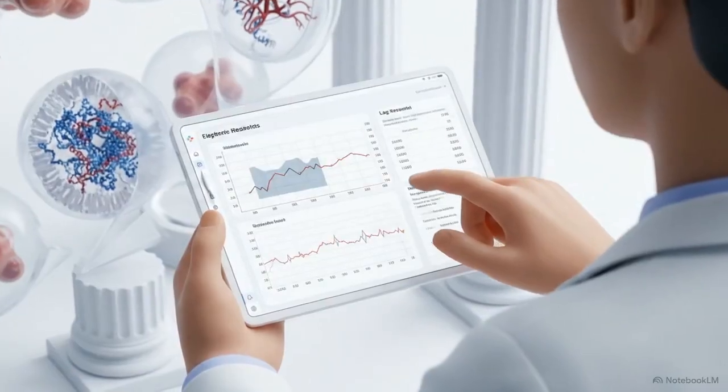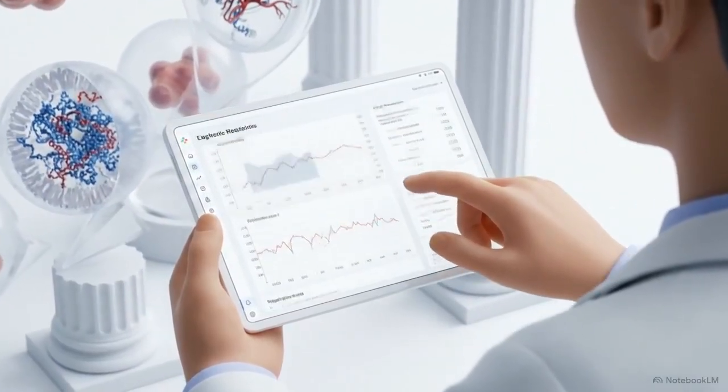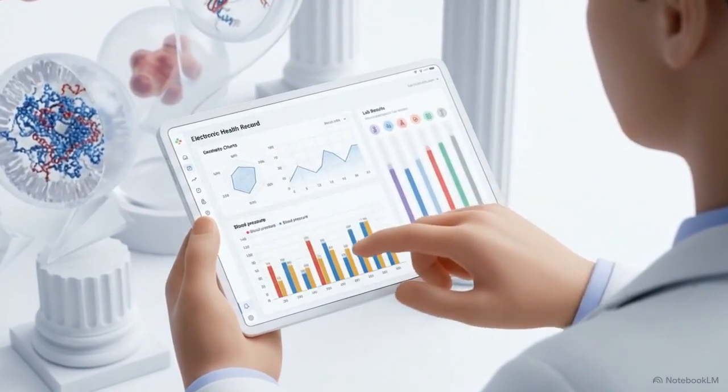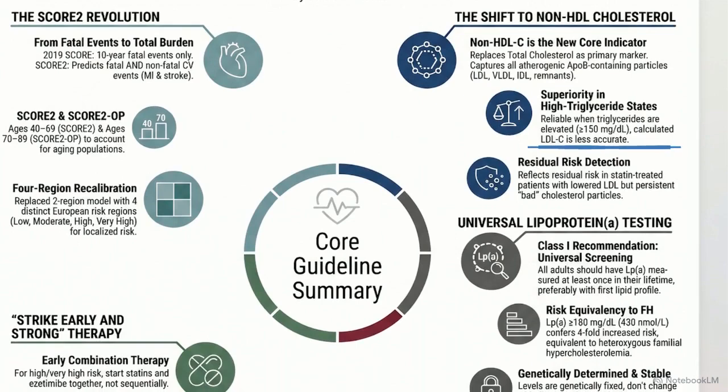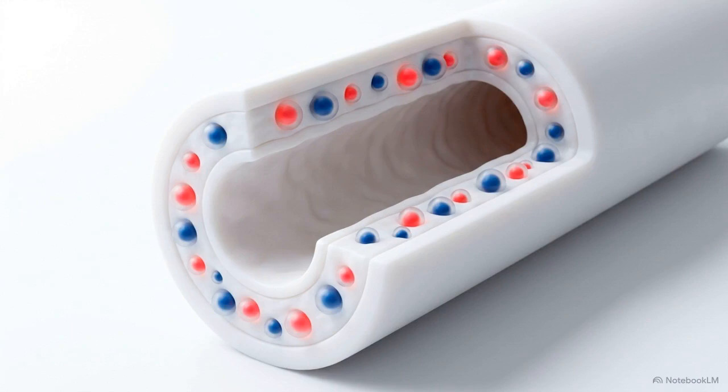Risk assessment now utilizes a comprehensive mapping of a patient's total disease burden from age 40 through age 89. This top right section illustrates the transition to non-HDL cholesterol as the primary clinical indicator. It captures all plaque-building apolipoprotein B containing particles. Furthermore, in high triglyceride states above 150 milligrams per deciliter, standard LDL calculations become inaccurate, making non-HDL a mandated, reliable metric. This metric also exposes residual risk, identifying patients who reached LDL targets on statins but still harbor persistent plaque-forming particles that standard tests miss.